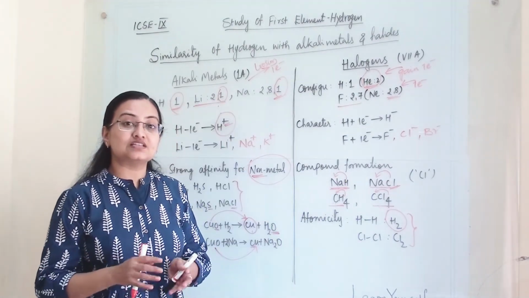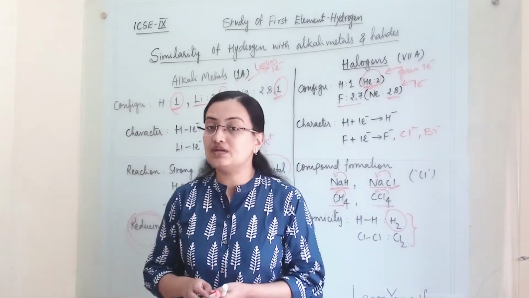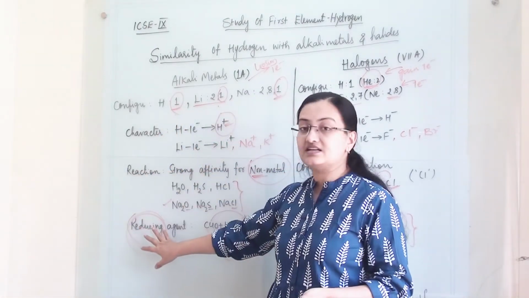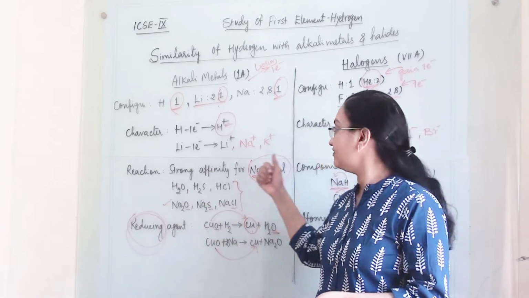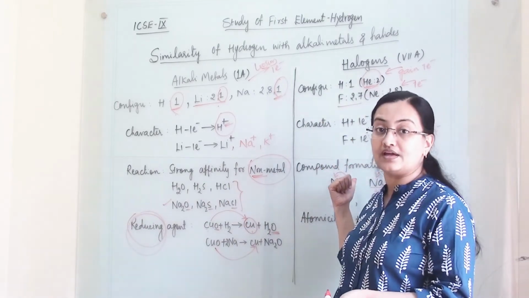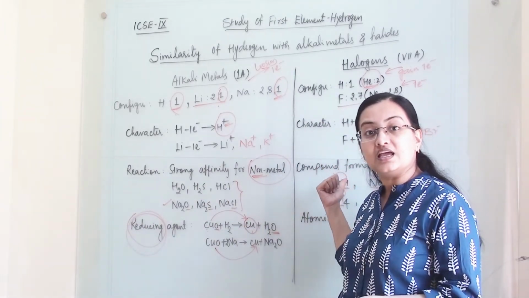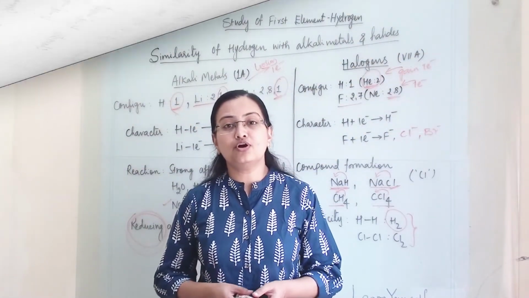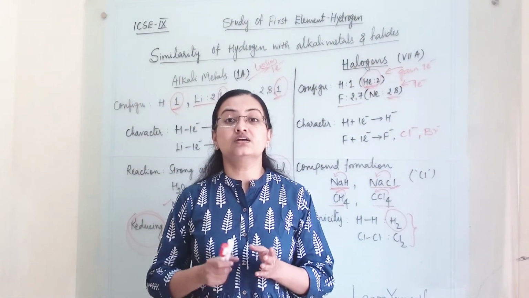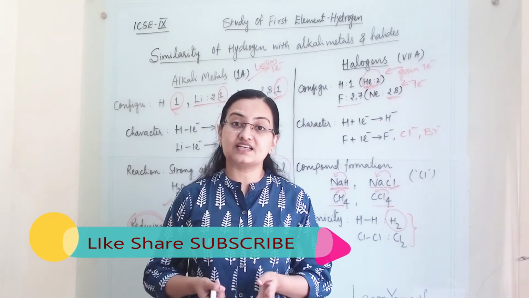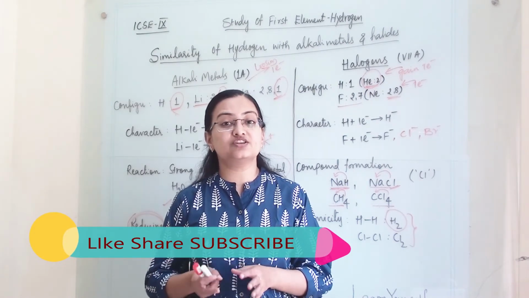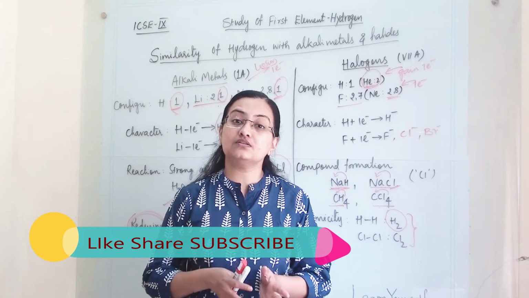Whenever you are discussing this, you have to keep in mind that when comparing with alkali metals, hydrogen is losing one electron, and whenever we are discussing halogens, hydrogen is gaining one electron. Going forward, we are going to discuss the character of hydrogen with respect to its reactivity and how it reacts with metals as well as with non-metals.